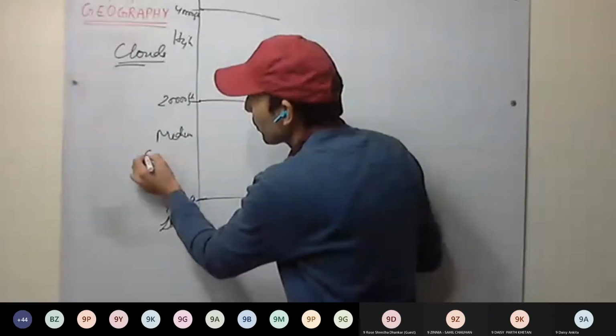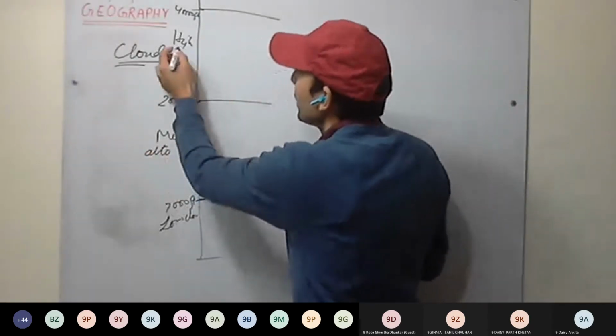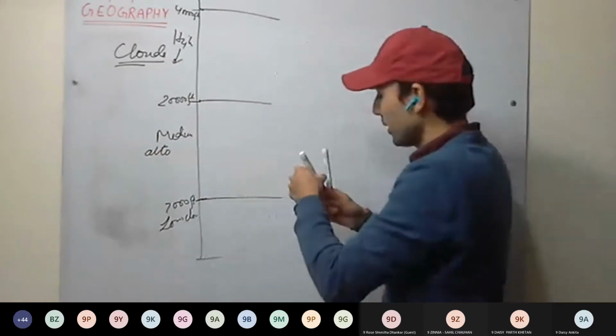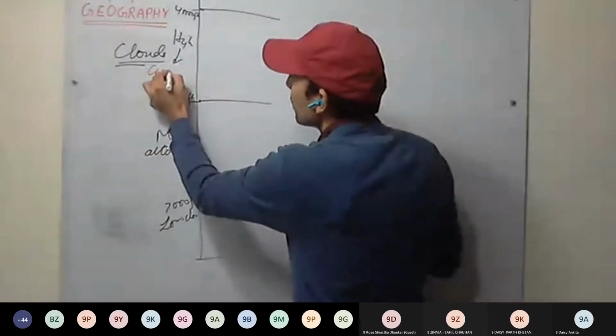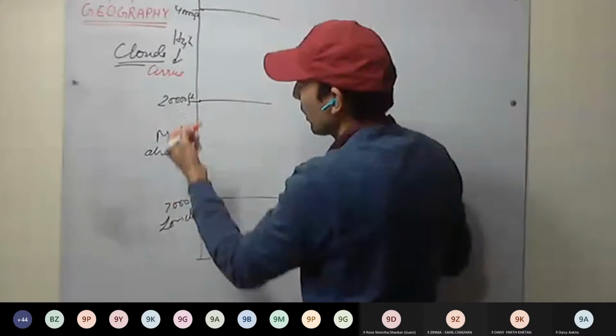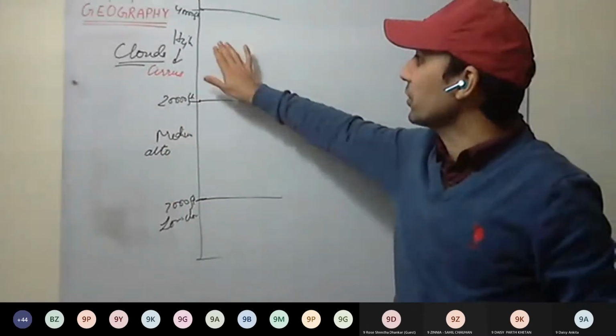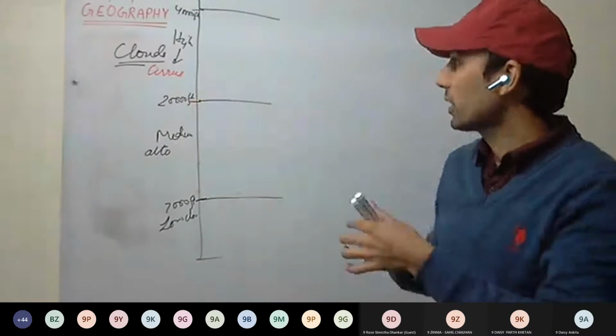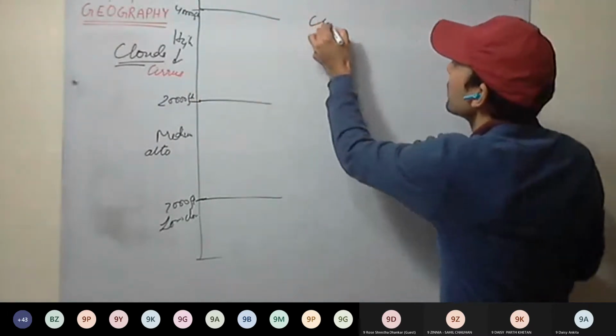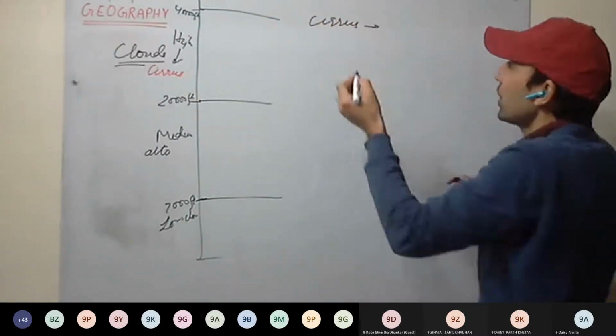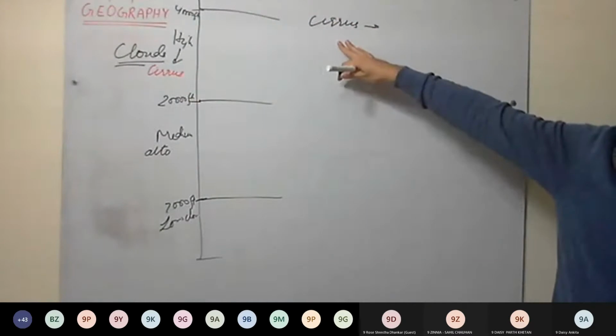Medium clouds mainly we use the prefix alto. High clouds mainly will be cirrus clouds. So first we start with high clouds. What are cirrus clouds?